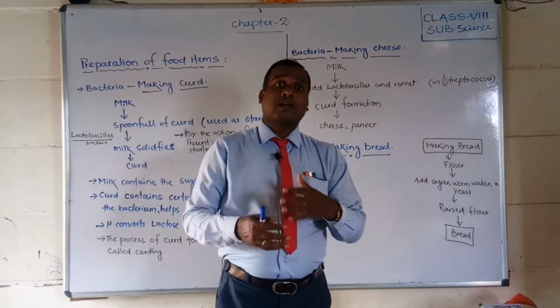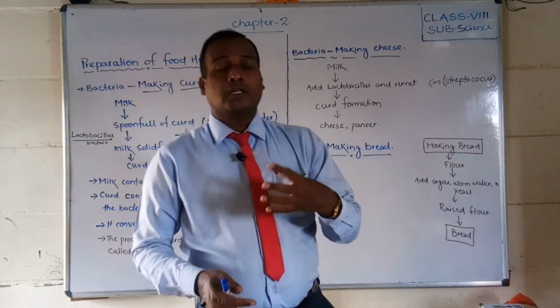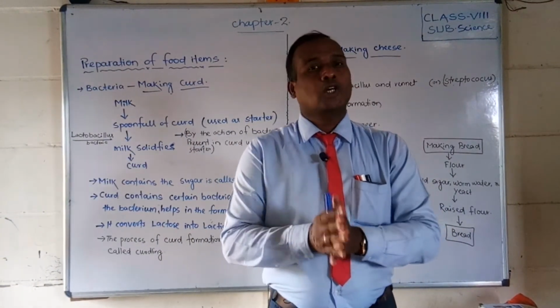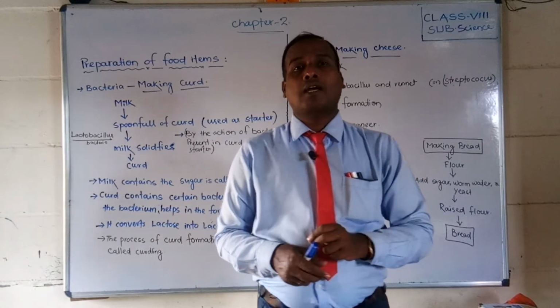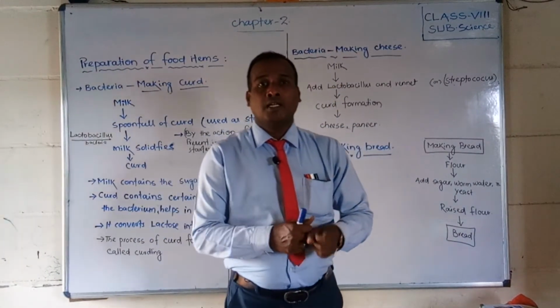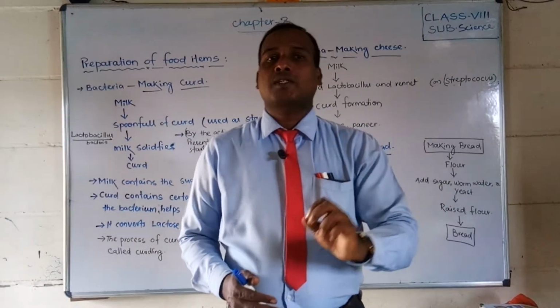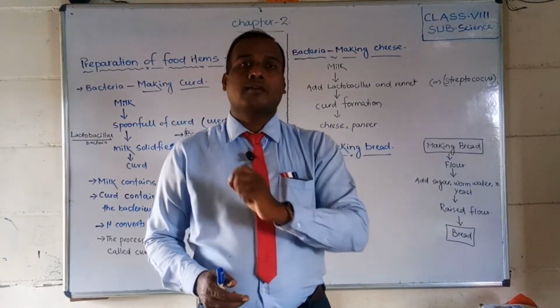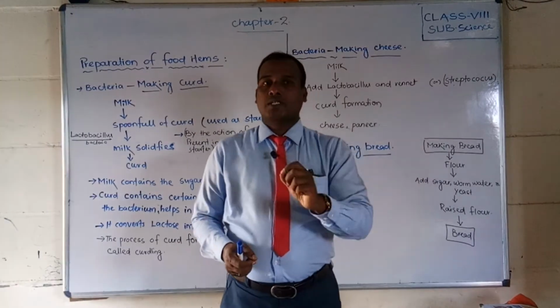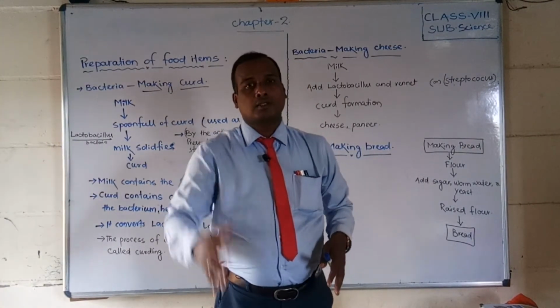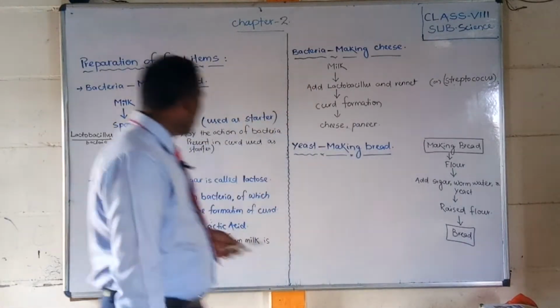So after it forms, milk will form that solid form. What is that generally called? Curd. Do you know? And this process is called curdling. What you should say: the process of milk converting into curd is called curdling. Curdling is the process where milk is converted into curd. Did you understand, friends? So let us see.